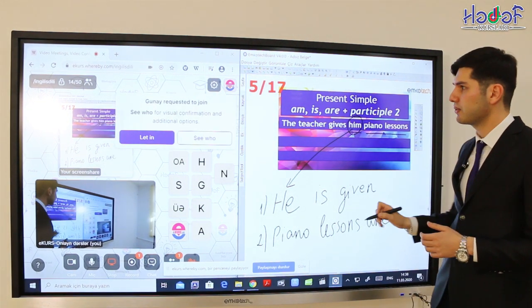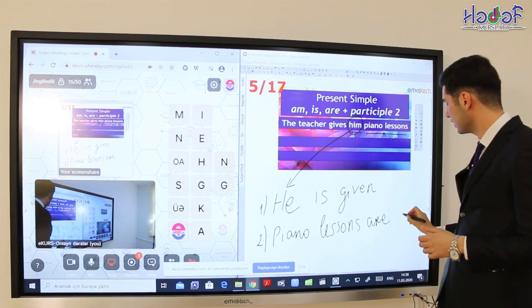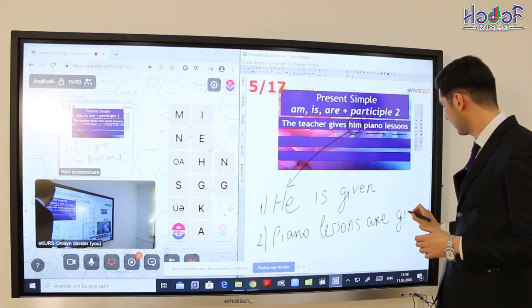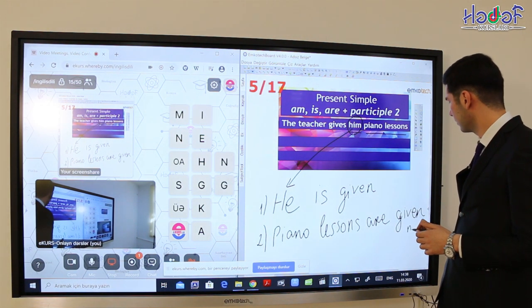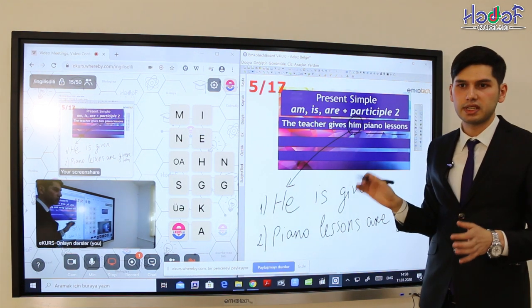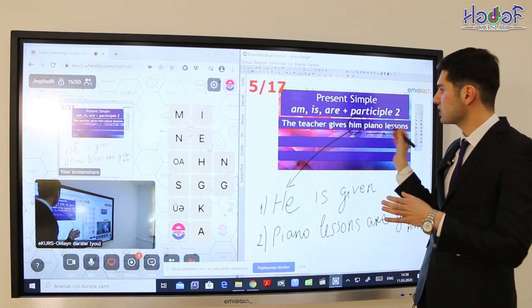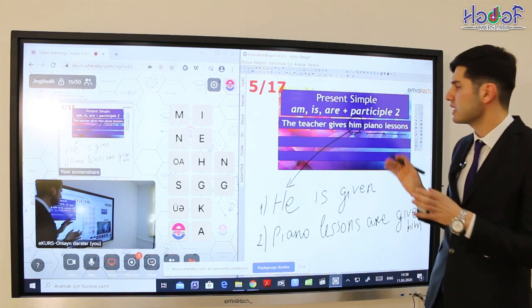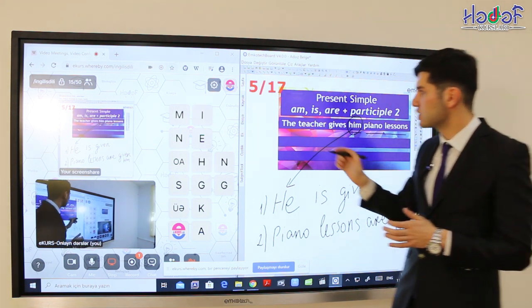And again, don't forget about participle 2 forms. Again, we use given. Piano lessons are given him by the teacher. So this is the second passive voice sentence. So from this sentence we can create two passive voice sentences in present simple. Now let's continue.